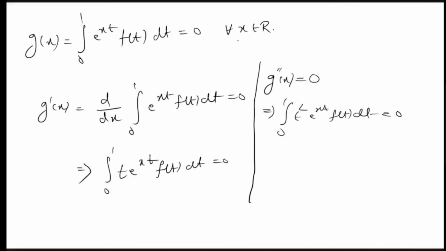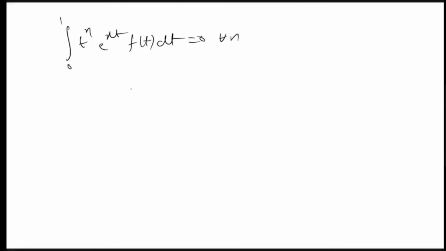The second derivative we will get t square, third derivative we will get t cube, fourth derivative t to the power 4. So we are taking all the derivatives, and all of them are 0 here. So this will be equal to 0. So from the last problem, we will get e raised to xt into f of t is identically equal to 0. This cannot be 0, so f is identically equal to 0. So these are the applications of the Weierstrass approximation theorem.